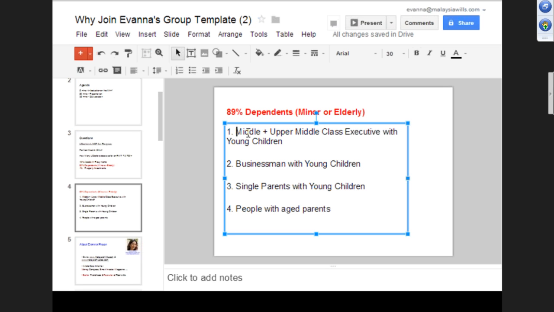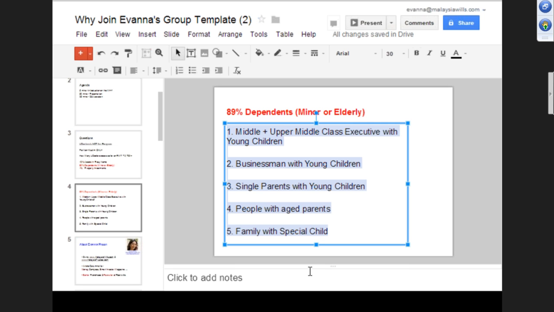So we target the middle class, or as long as they have young children and they are concerned about liquidity. Young children also include a special child, a family with a special child, because they are not financially capable of handling money. So in order to close, we target only these few segments. Okay, so that is for my associate.